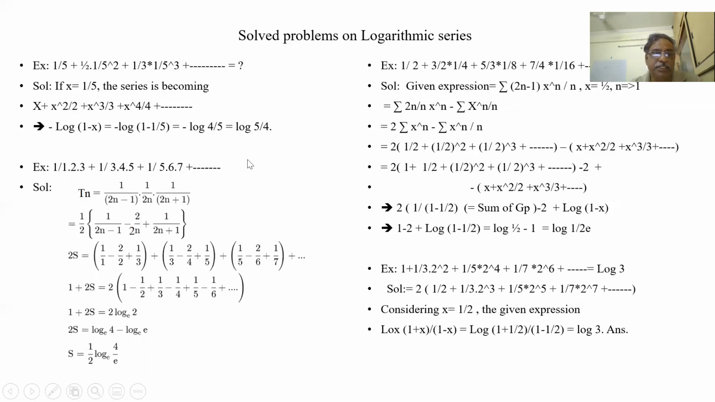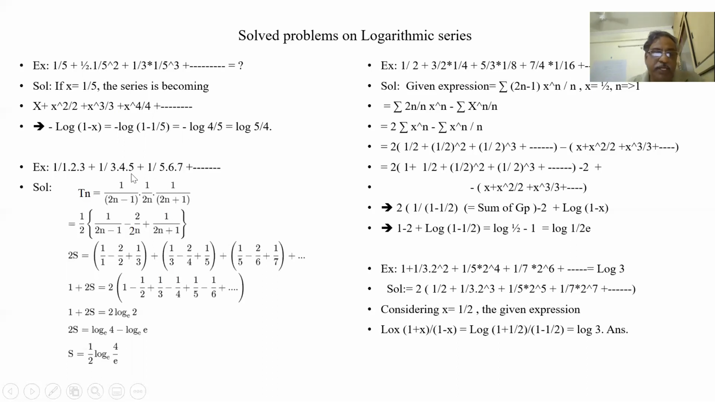Okay, let us see this series. Slightly difficult series: 1 by 1·2·3, 1 by 3·4·5, 1 by 5·6·7, like the series going on. If I take my nth term, the first factor is an odd number, the second is an even number, the third is again an odd number. So 2n minus 1, 2n, 2n plus 1, with n from 1 to infinity. So this is the sum of this nth term.